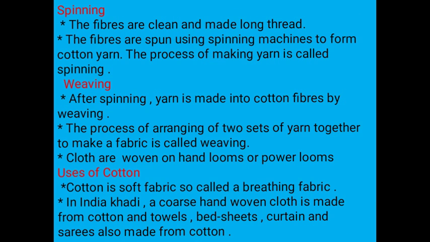Spinning. The fibers are cleaned and made into long thread. The fibers are spun using a spinning machine to form cotton yarn. The process of making yarn is called spinning. Weaving. After spinning, yarn is made into fabric by weaving. The process of arranging two sets of yarn together to make a fabric is called weaving. Cloth is woven on handloom or power loom.